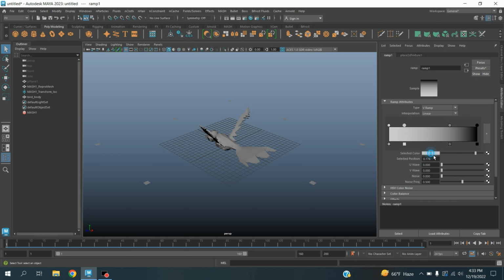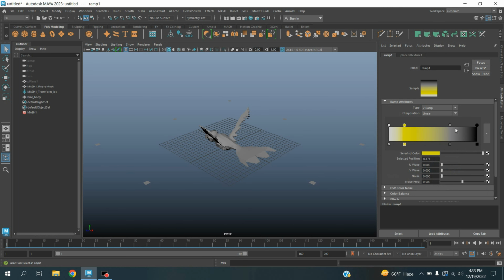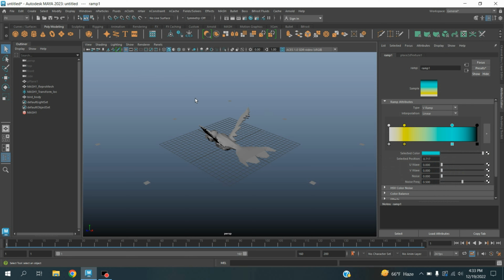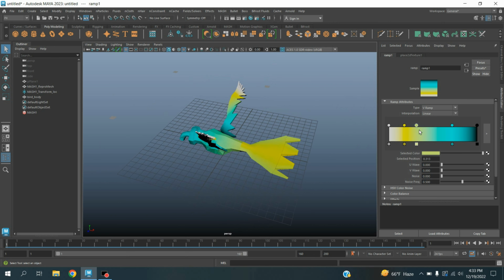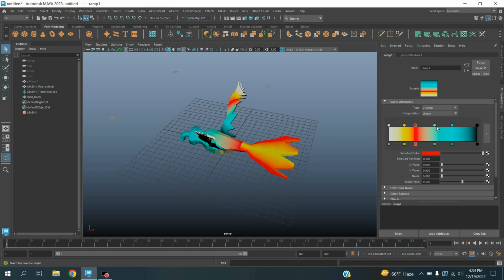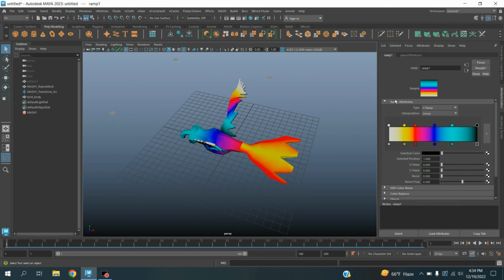Create these two points, select this color and this one, select this color. To see the texture effect, click on this color texture icon. Create one point here and also another point here, select this point, select this red color and this one, select blue color.